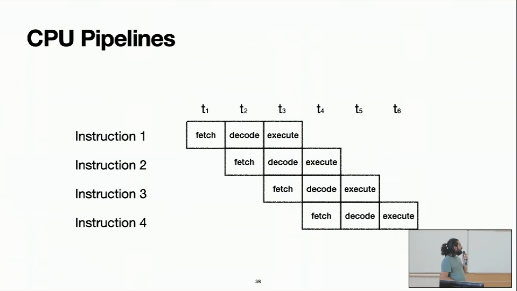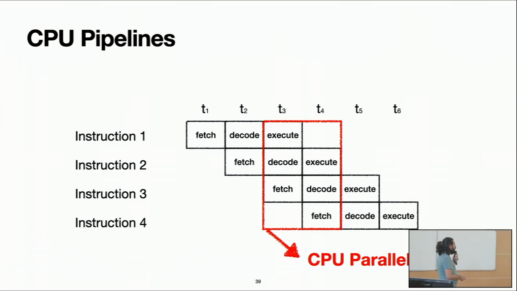For that, the next thing we need to understand is CPU pipelines. The idea is that instructions are executed kind of in parallel in modern CPUs. This is an oversimplification of how it works. Executing an instruction needs to do different steps. And for example, when the CPU is decoding some instruction, it can be fetching the next instruction. So we can do them in parallel.